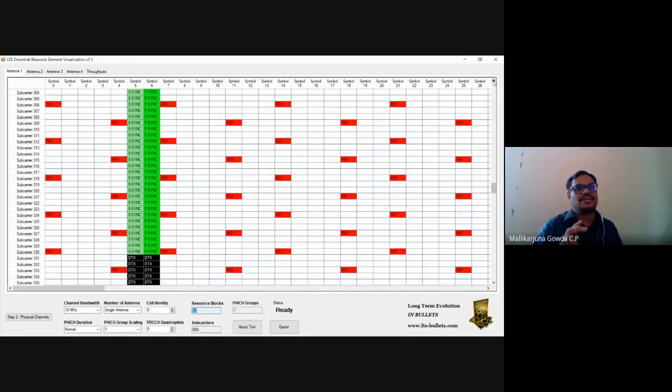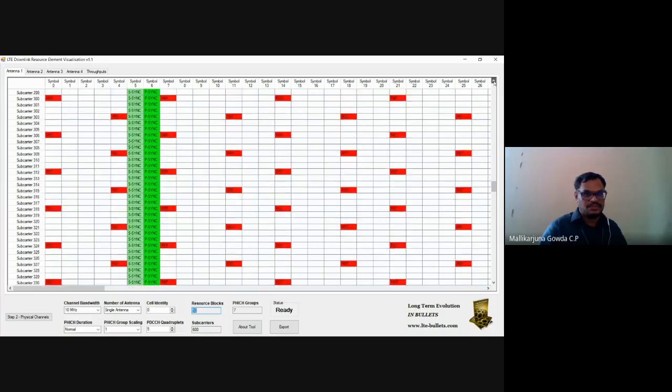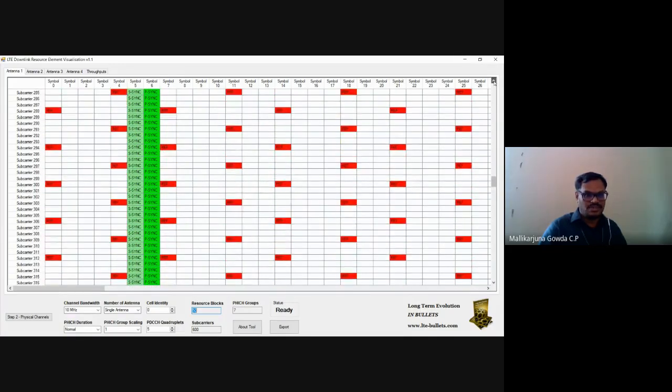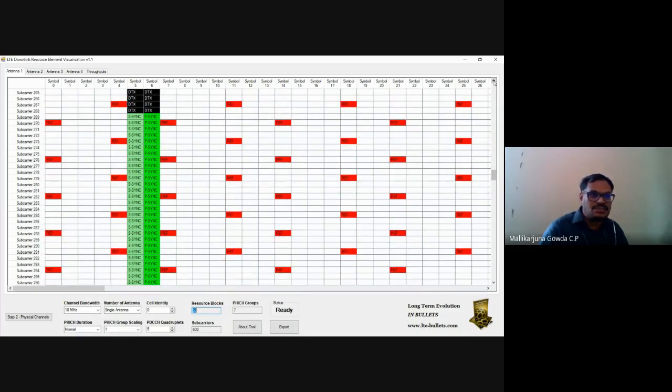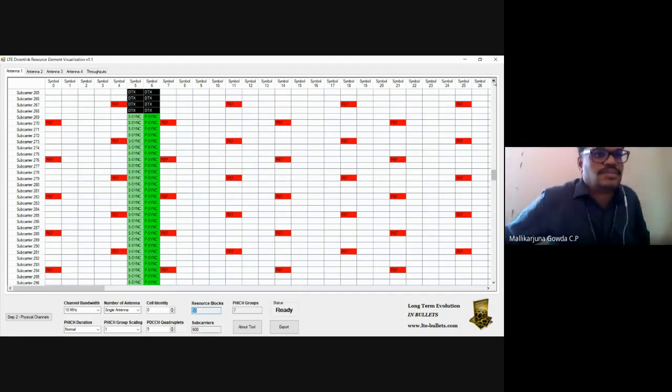Out of 72, 62 subcarriers will be occupied by S-Sync and P-Sync, top 5 and bottom 5 will be left blank. So that full 72 was covered. But here it started from this. So we need to understand why for 10 megahertz, it started from subcarrier 269. If you start from 0, it will be 270, right? In the same way, at 75 and 76 also you'll find that.